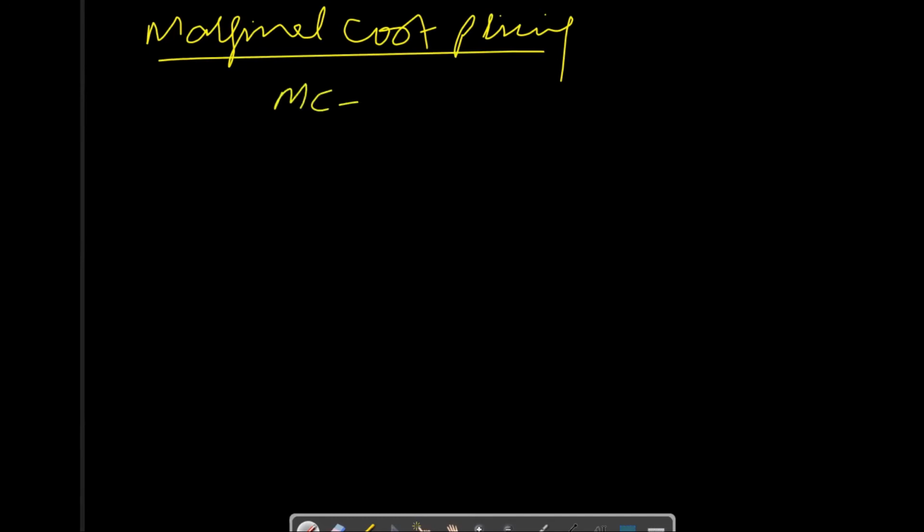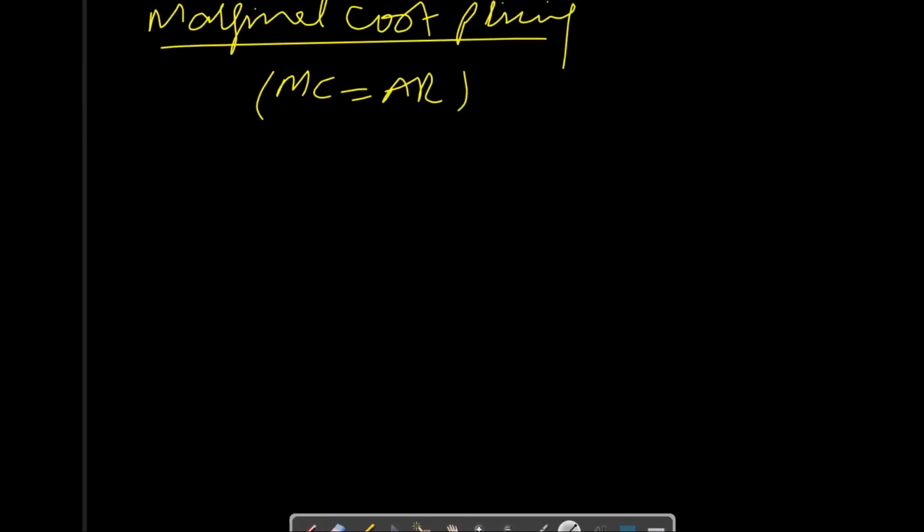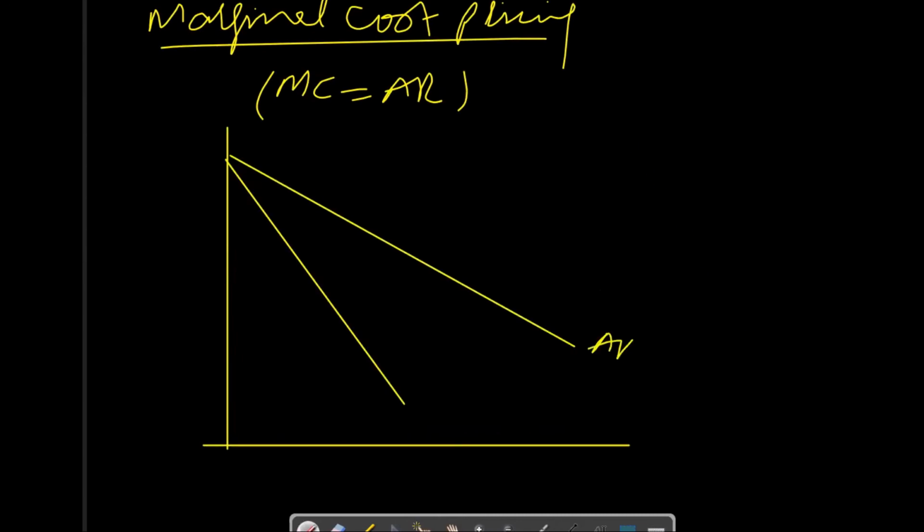Marginal cost pricing is the next objective. As per marginal cost pricing, price is set where marginal cost is equal to average revenue, and we can make a graph to show this objective. This objective is also known as achieving allocative efficiency. Firms, this is average revenue and this is marginal revenue. This is the demand curve. Starting point is exactly the same, and this is marginal cost.